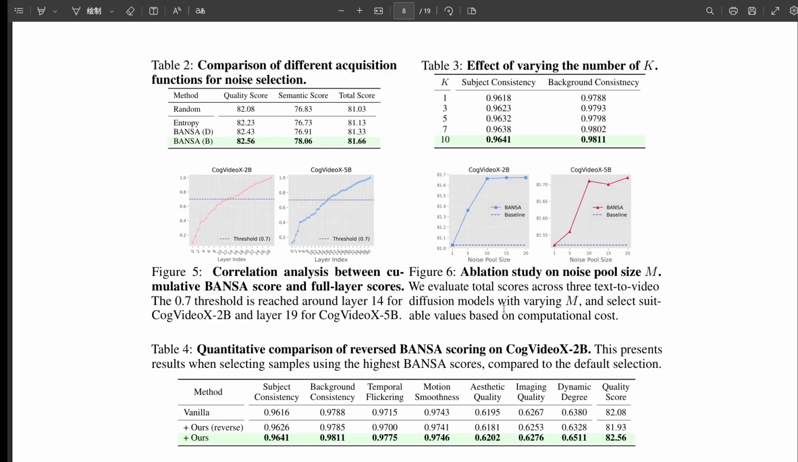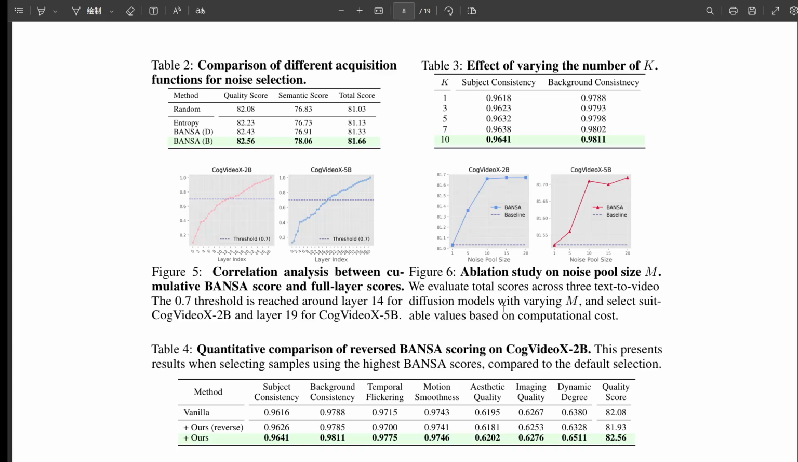But what about the core idea that low BANSA is good? The crucial test. That's in Table 4, the reversed BANSA criterion. They deliberately picked seeds with the highest BANSA scores, maximum uncertainty. And the video quality tanked. The scores went down significantly. That's pretty compelling evidence. Choosing the most uncertain seeds makes things worse, confirming that choosing the least uncertain, lowest BANSA seeds makes things better. Exactly. It strongly supports their central hypothesis.